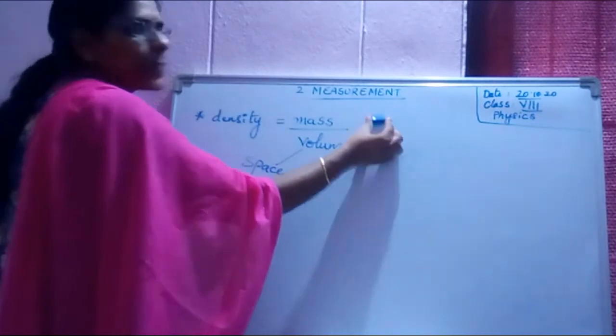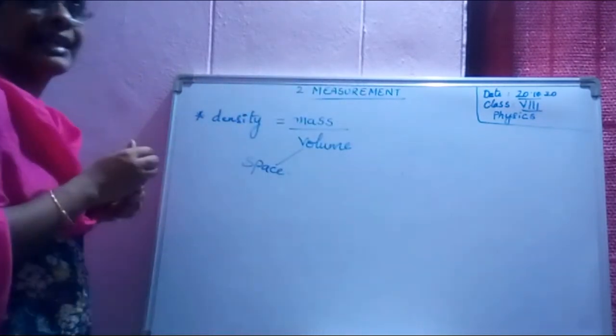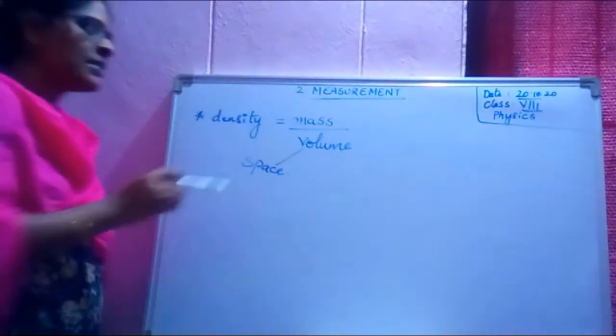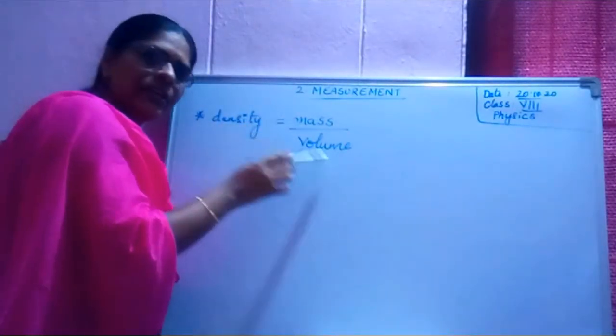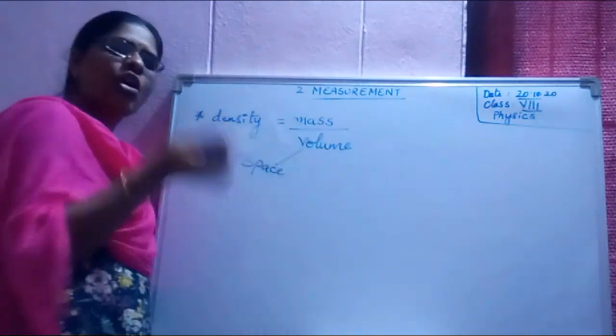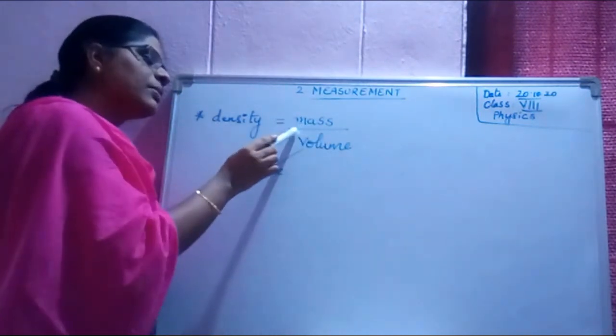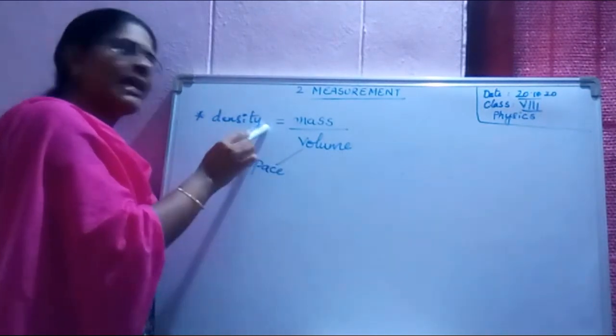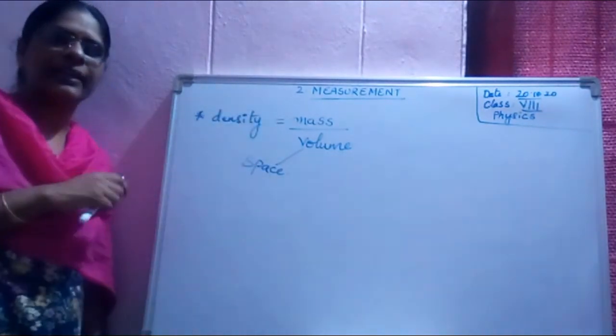That means the space occupied is less. Density is defined as mass by volume, or mass per unit volume is also called density.